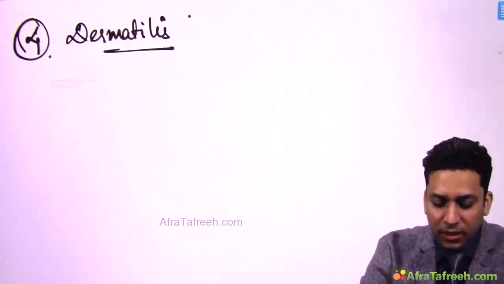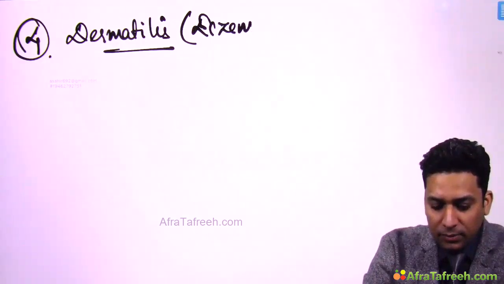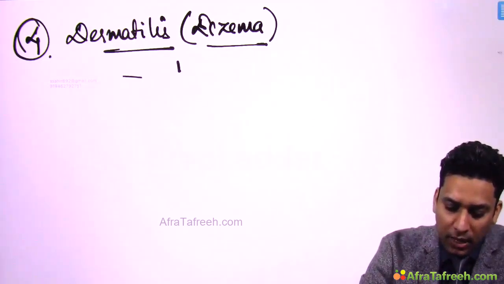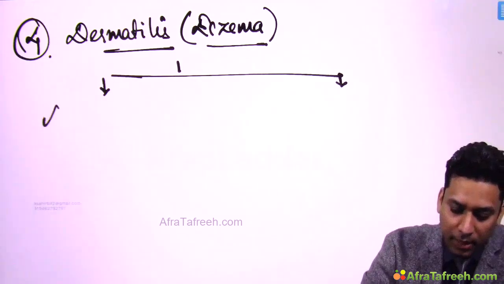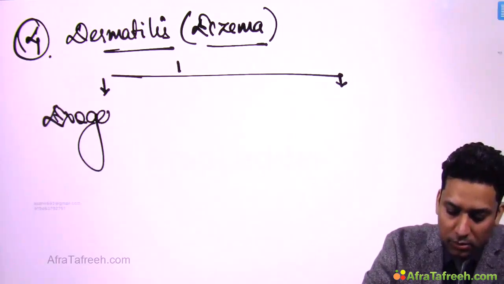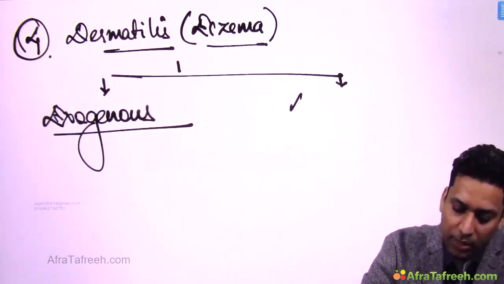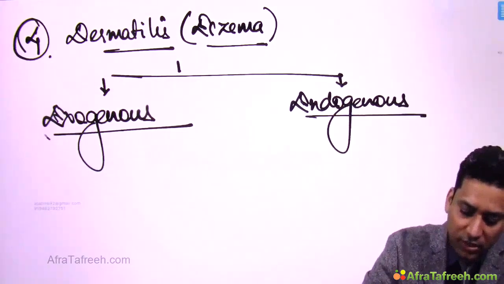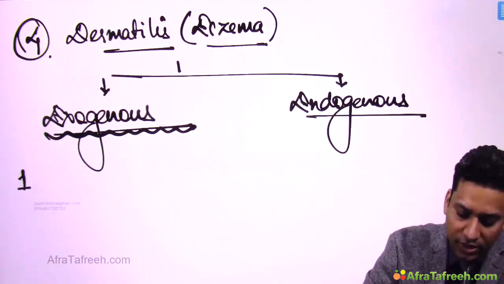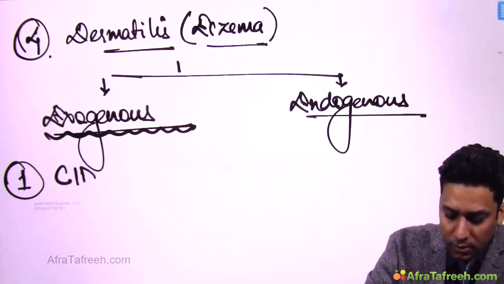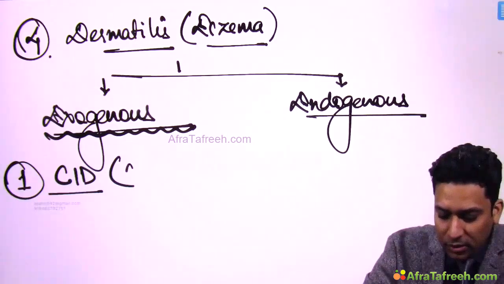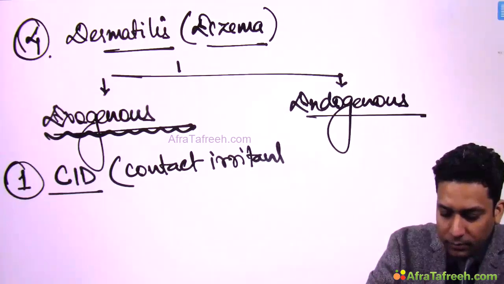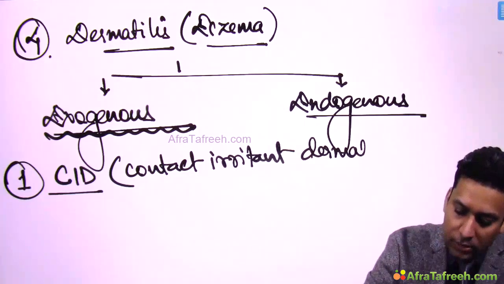Next we will be discussing dermatitis, that is eczema. Now eczema or dermatitis can be broadly divided into two types. It can be exogenous or it can be endogenous. Let us first discuss exogenous types. The first example of exogenous is CID, that is contact irritant dermatitis.